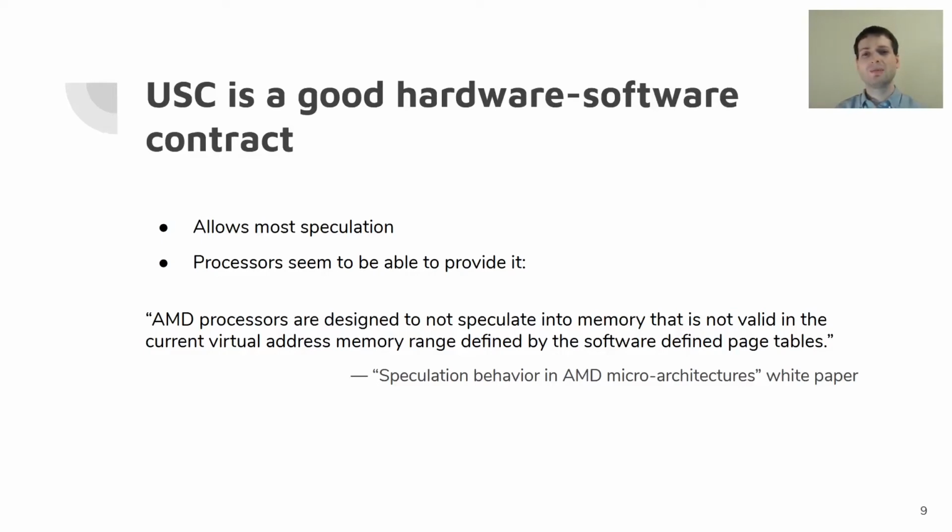We think that this makes for a good hardware-software contract, both because most speculative execution can still happen, and it seems that processors are actually able to provide it, as we see from an AMD white paper, where it said, "AMD processors are designed to not speculate into memory that is not valid in the current virtual address memory range defined by the software-defined page tables." We don't have a similar claim from other vendors like Intel, but we believe that they should also be able to provide this contract.